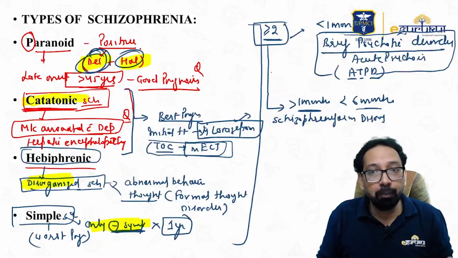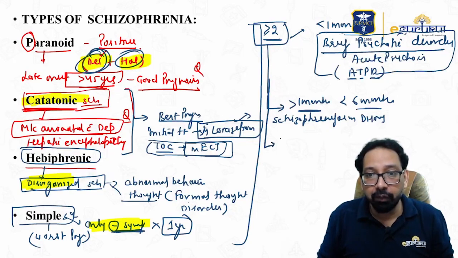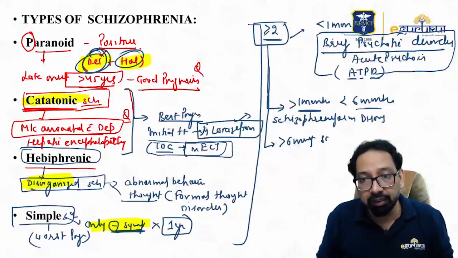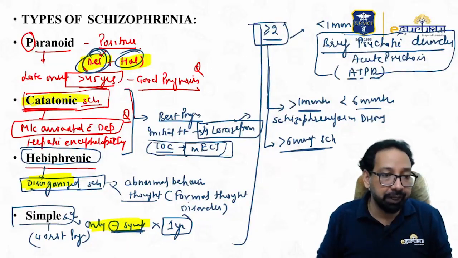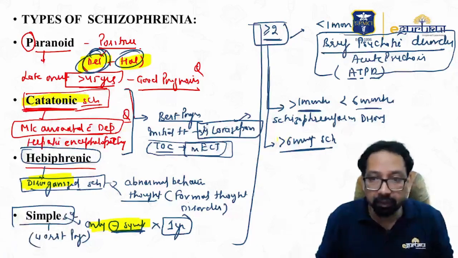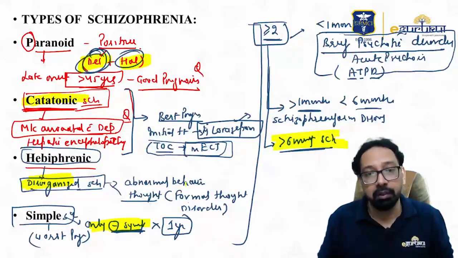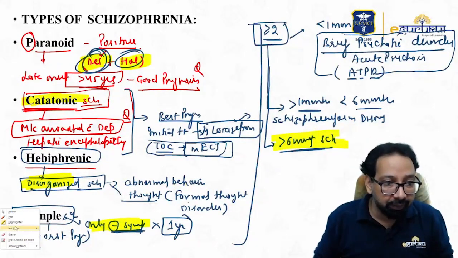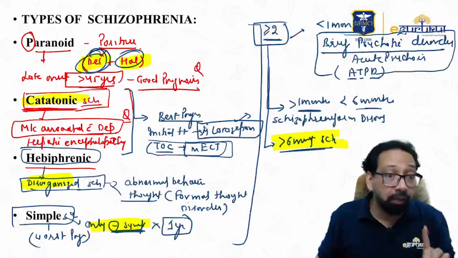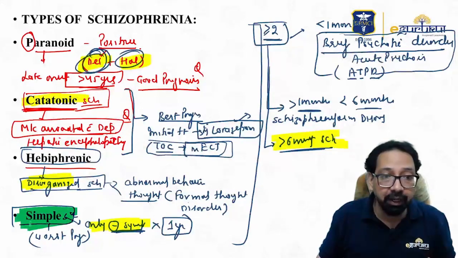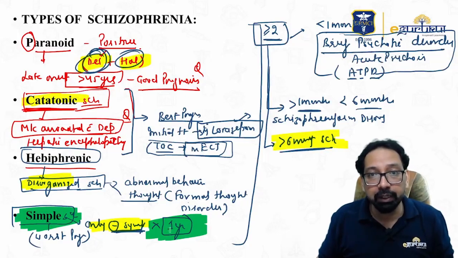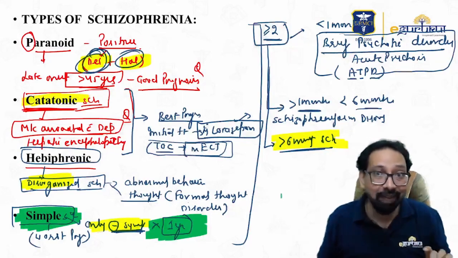But if 2 or more symptoms are present for more than 6 months, then you will diagnose schizophrenia. So according to DSM-5, symptoms should be present for more than 6 months. But again, I repeat that for the diagnosis of simple schizophrenia, the duration of negative symptoms is 1 year according to ICD-10.